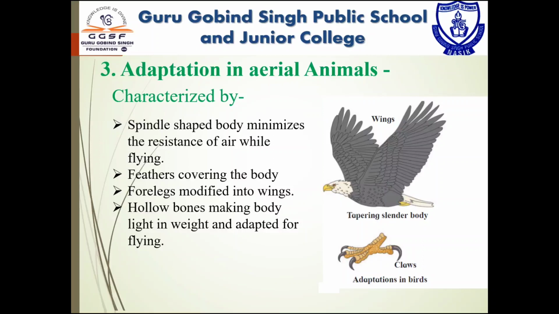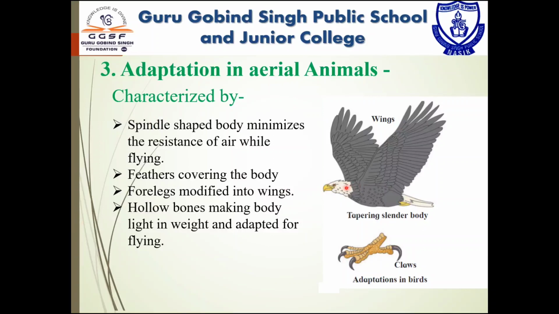Now we will move towards the next module, that is adaptation in aerial animals. Students, we can easily notice the difference between vehicles on the road and aeroplanes. Vehicles on the road have wheels so that they run on the road, whereas aeroplanes have wings so they fly in the air. So let's see the adaptation in birds.